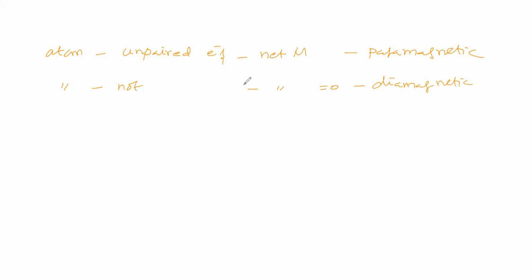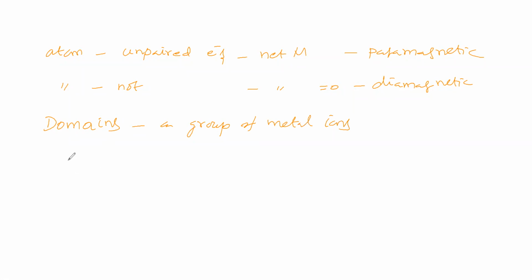Then in metals, how will it be? In metals and compounds, how this will be, that we will see. In metals and compounds, it appears in some other form, that is, domains. Domains will be there. Domains means a group of metal ions.